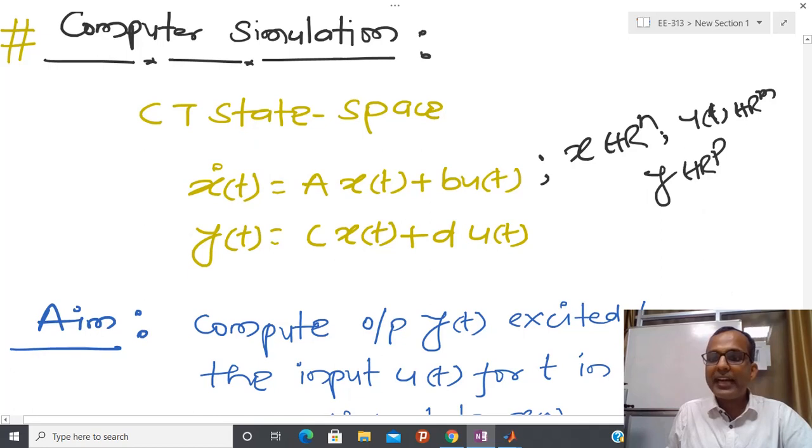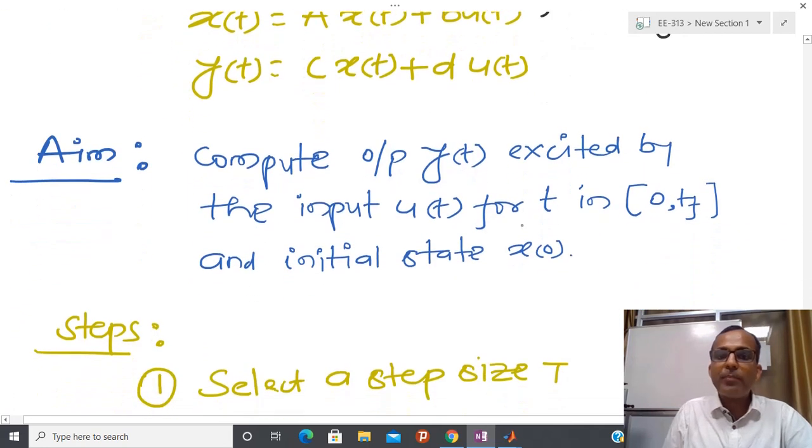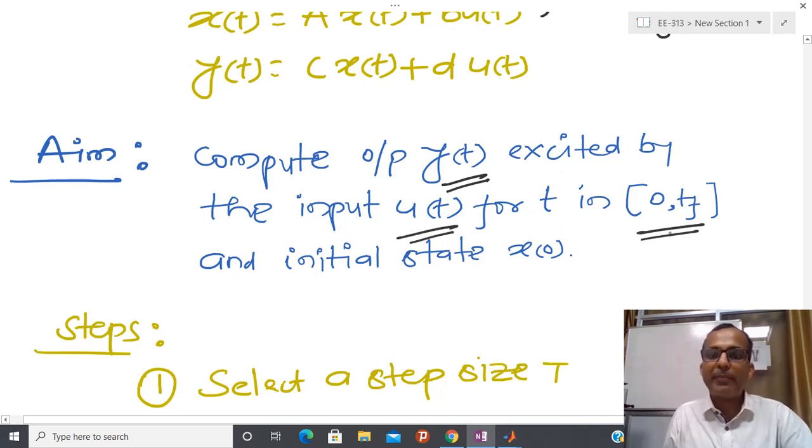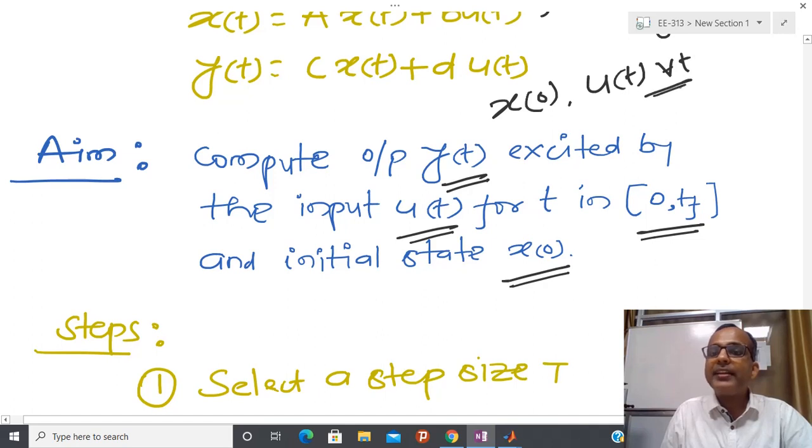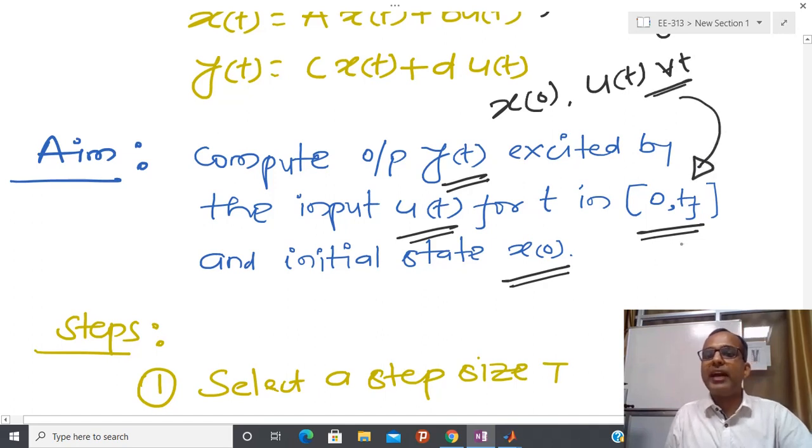So what is our aim? I want to compute the output excited by some input, and since I am writing a computer program, I have to limit myself. So I am limiting my time from 0 to tf. I know the initial time, the initial condition, and the control input for all t between 0 and tf. Then I want to know the output of the system.